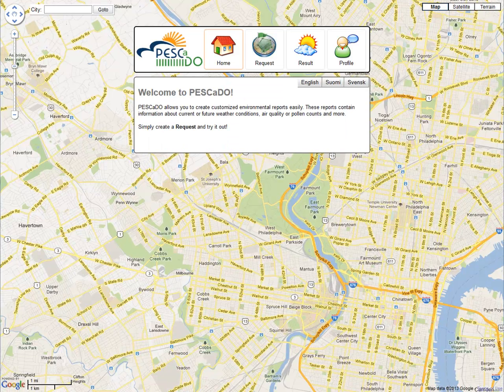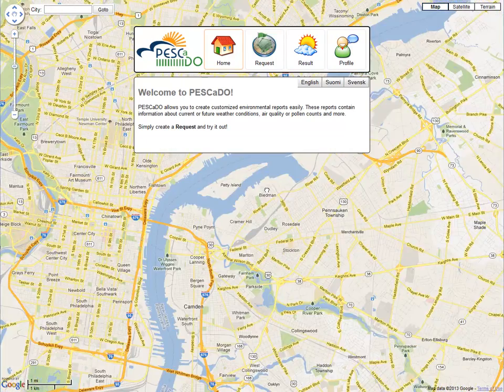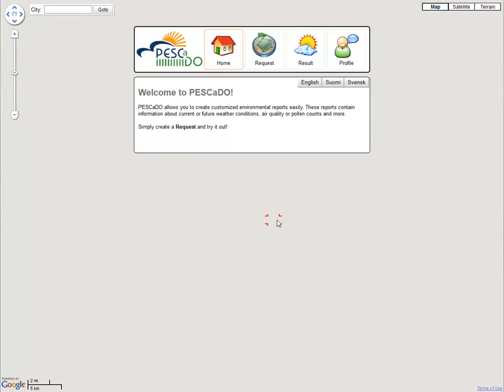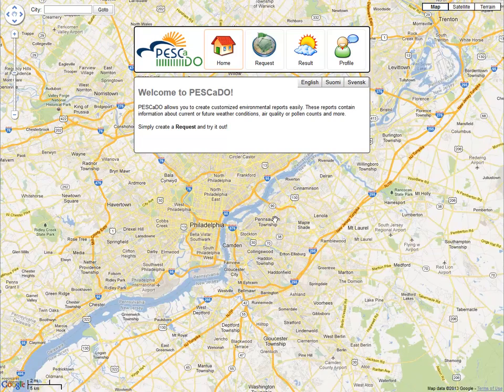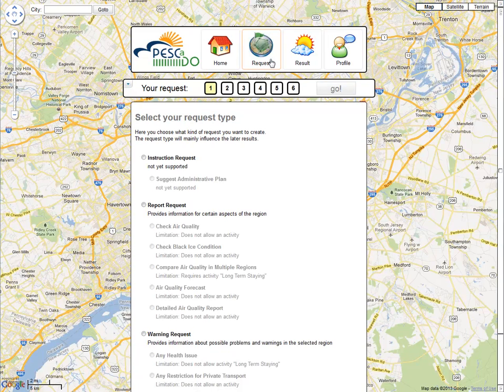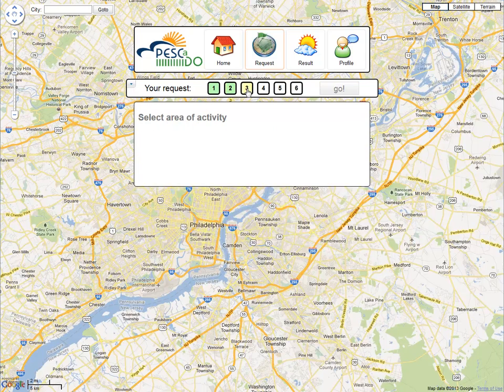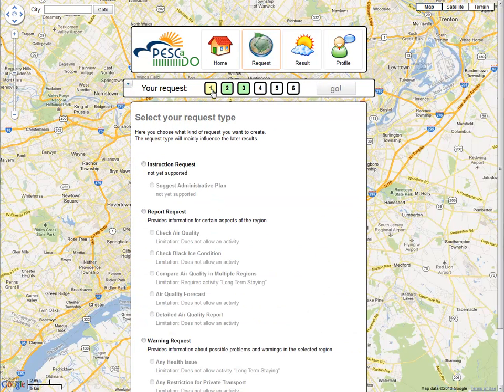The end-user interface of the Pescado service is web-based and composed of a wizard dialog and, due to the geographic nature of environmental information, an underlying interactive map. The dialog guides the user through the process of describing their problem. Because the type of problems supported by the system is defined in its ontology, users can potentially generate invalid requests if their input contradicts the definitions used by the system.